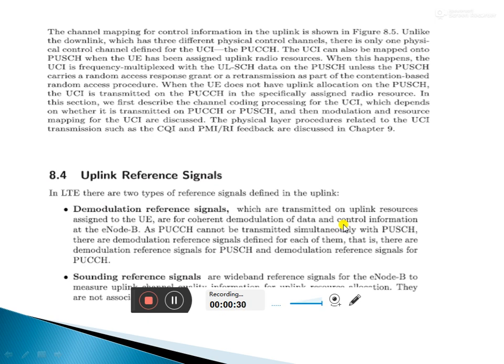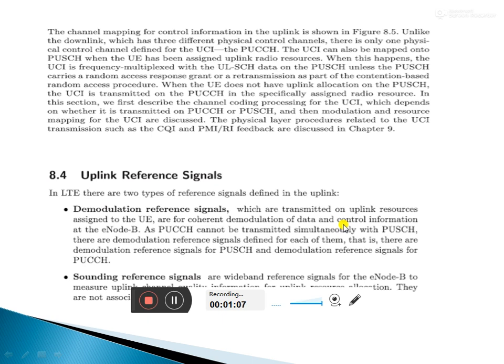In LTE, Long Term Evolution, there are two types of reference signals defined in the uplink. One is the demodulation reference signals, and another one is the sounding reference signals. First, the demodulation reference signals.